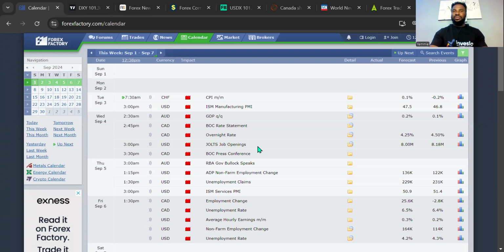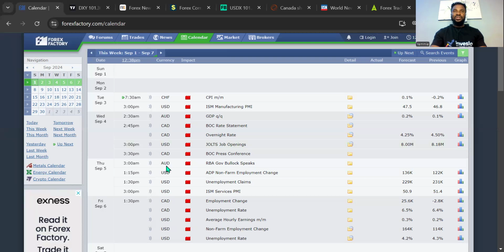Quickly, we'll have to rush through what we have for this week, starting from the fundamental outlook. From the 2nd of September 2024, there is no impact news on Monday. And on Tuesday, we have that of CHF and US dollar at 7:30 a.m. and 3 o'clock p.m. Nigerian time. On Wednesday, we have that of AUD, which is the GDP quarter by quarter, the Canadian dollar, and the US dollar news coming out on Wednesday.